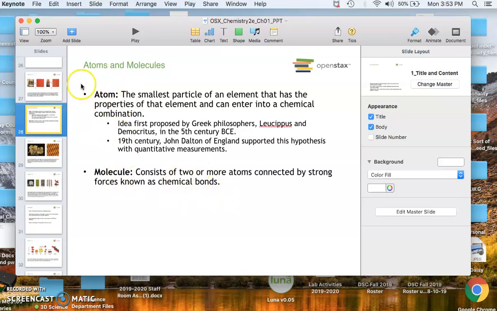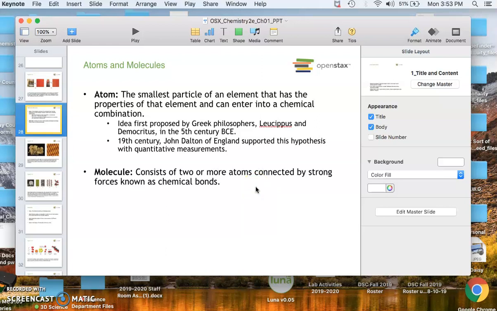You have to know the difference between an atom and a molecule. An atom is a single element, the smallest piece of an element, and a molecule consists of two or more atoms. It's not specific. They could be the same type of atoms of the same element, or different types of elements. A molecule just says there are two or more atoms, and those atoms are together because they have a chemical bond between them.